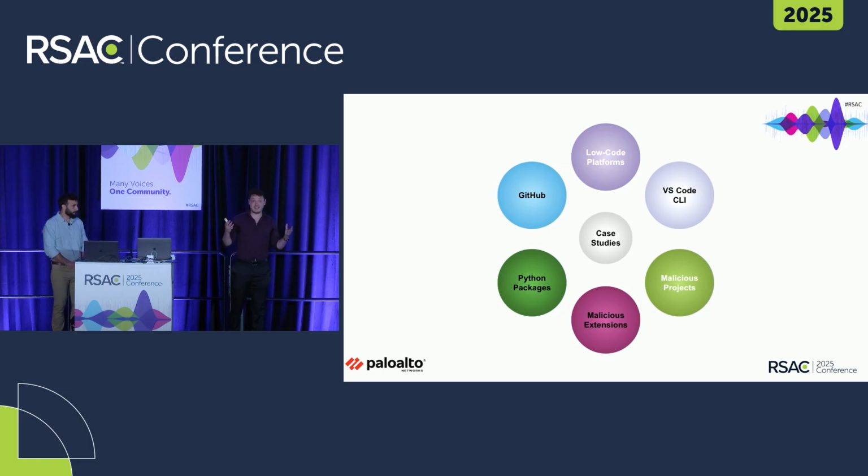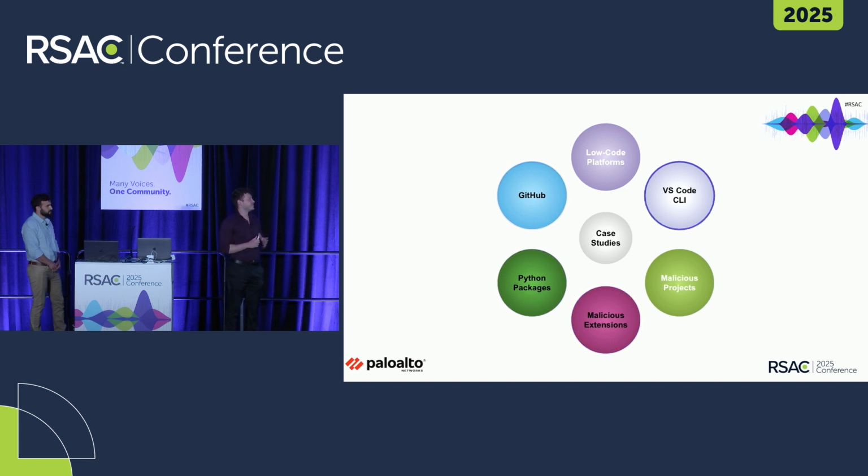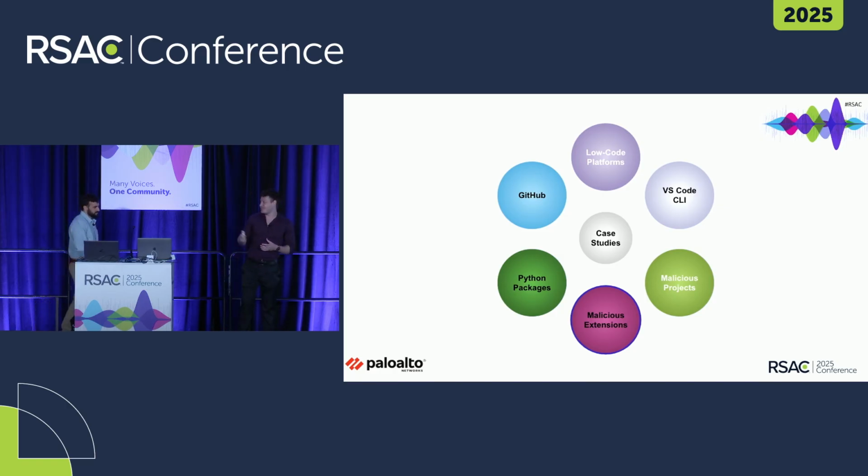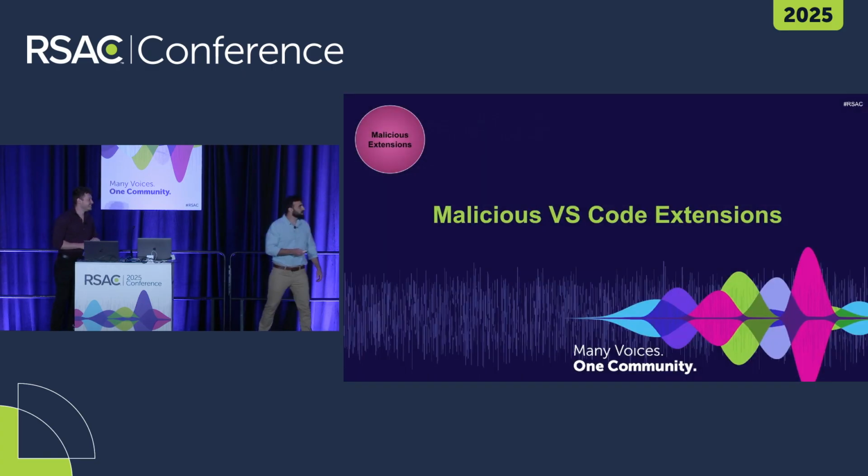Okay, so now that you understand what is the threat behind low-code platforms being abused, let's get into our next case study. And I say for the next one, let's change it up a bit and choose one at random. So let's start our Wheel of Fortune. And I worked really hard on that animation. Okay, and totally randomly, the one that we got is malicious extensions. So now I'll pass the stage to Daniel again to talk to you about how threat actors can abuse malicious VS Code extensions. Thank you, Tom, and how convenient that these are in fact our next slide. It wasn't planned or anything.